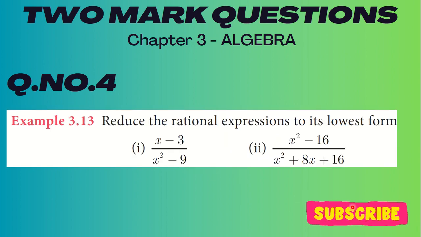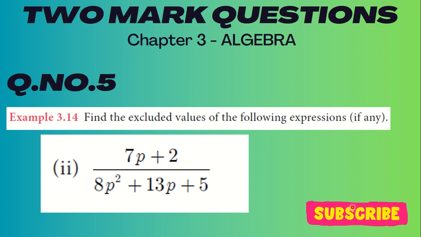Question number 4, example 3.13. Reduce the rational expressions to its lowest form. The first one is x minus 3 by x square minus 9. The second is x square minus 16 by x square plus 8x plus 16.